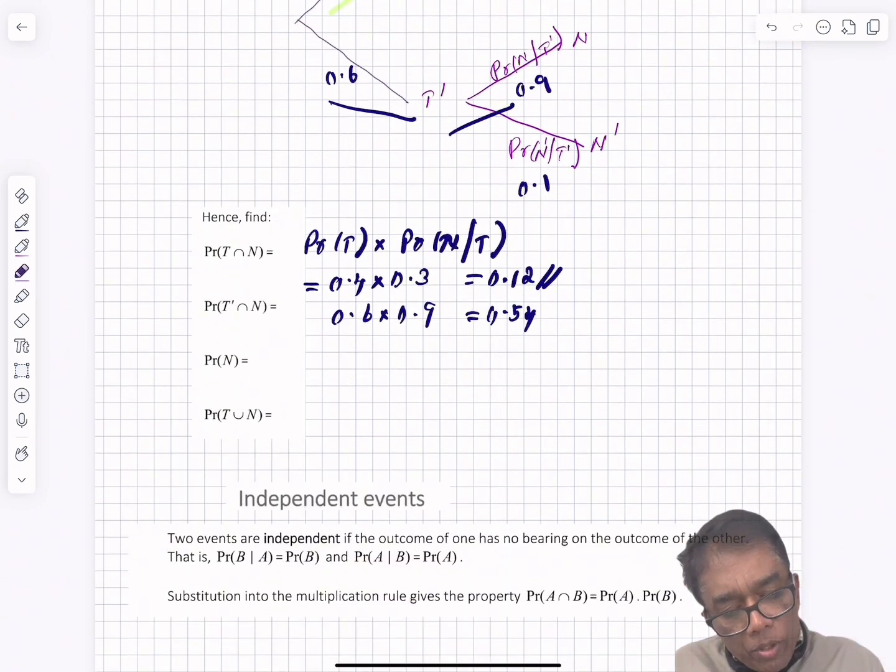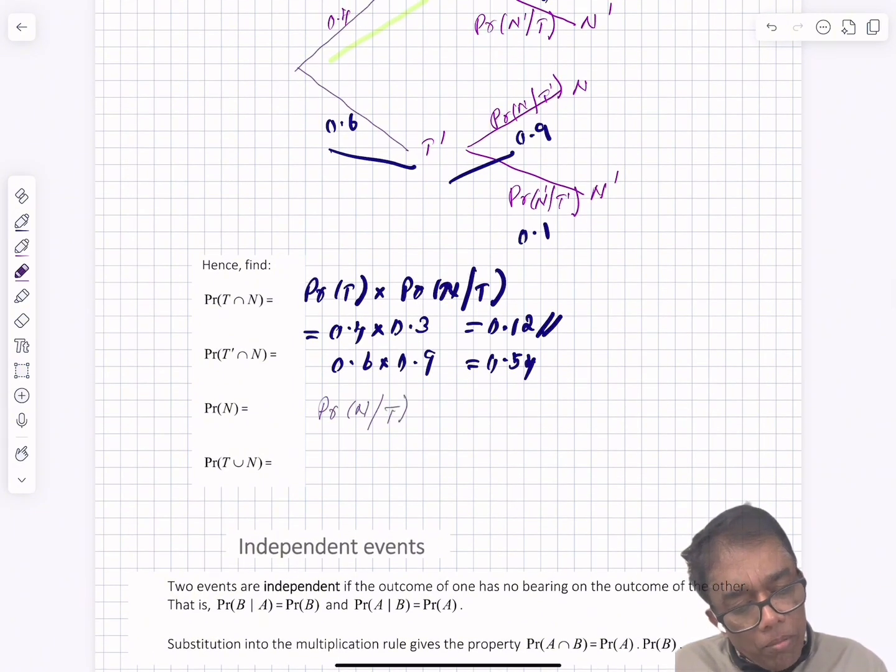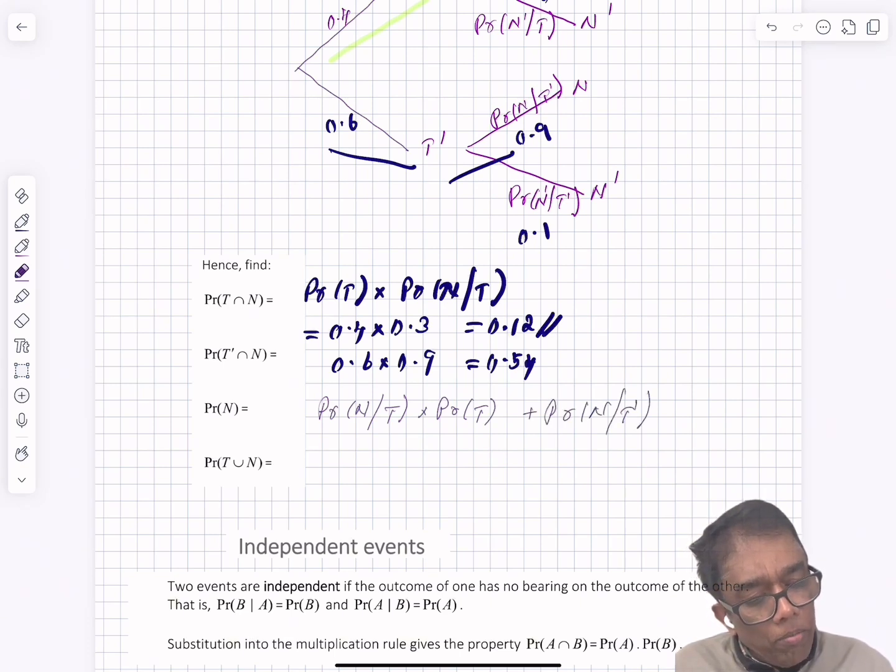The probability of n, we have to use the total probability rule. The probability of n given t times the probability of t plus the probability of n given t dash times the probability of t dash.